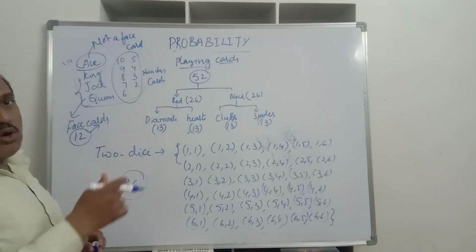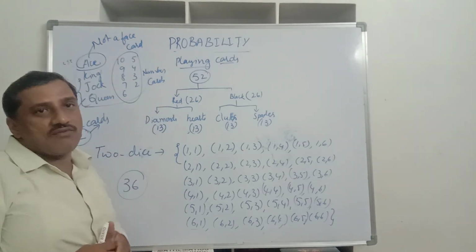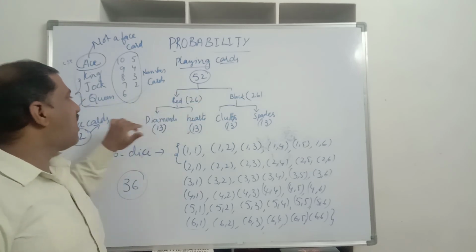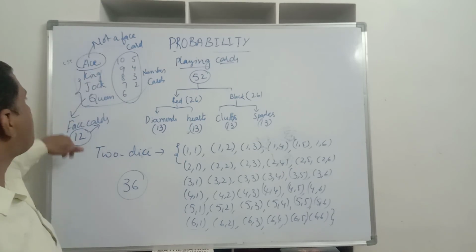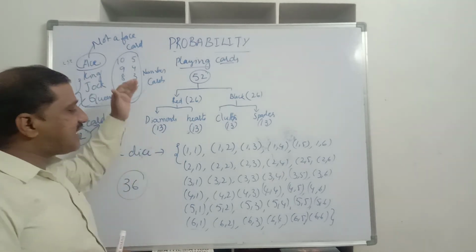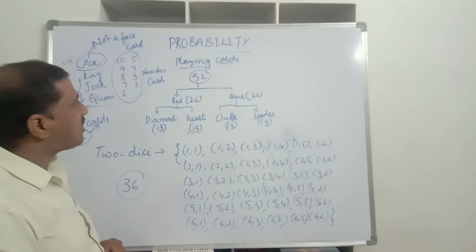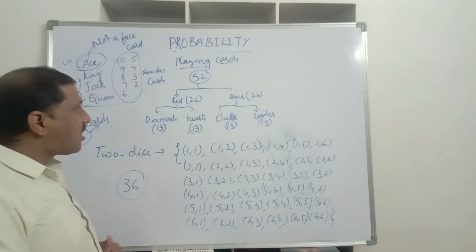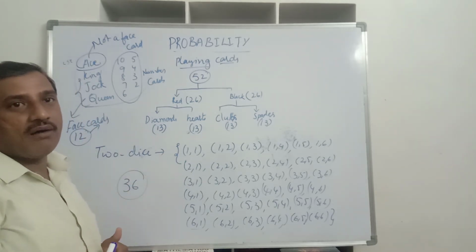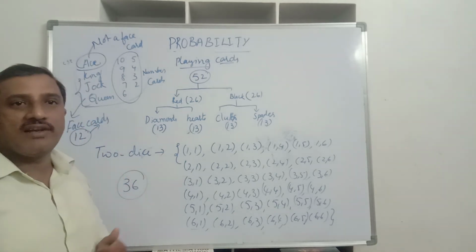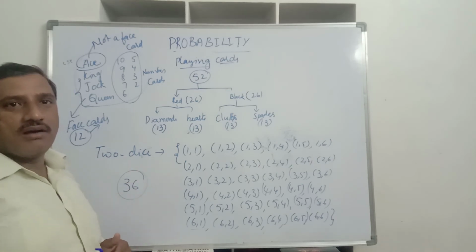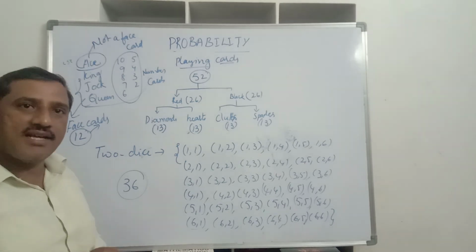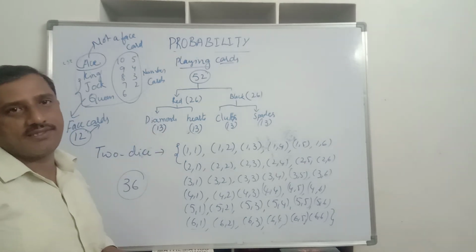So you should be able to identify the different classifications of playing cards. Here also any number of questions can be asked based on their color, the numbers, or the face cards. Now with this concept we will solve some of the problems from the exercise. Is it clear, children? The different possible outcomes of playing cards, and of 2 dice when we roll, or 1 die when we roll, or when we throw 1 coin, 2 coins, 3 coins. Is it clear, children? Now we will discuss exercise sums.